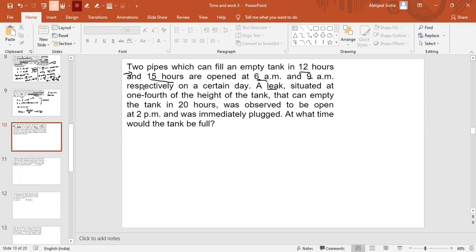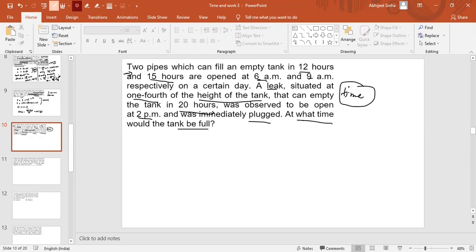A leak situated at 1/4 of the height of the tank can empty the tank in 20 hours. So the leak can empty the whole tank in 20 hours. Keep in mind this is for the entire tank. It was observed to be open at 2 p.m. and was immediately plugged. At what time would the tank be full? Again, we need to calculate the time in AM or PM.